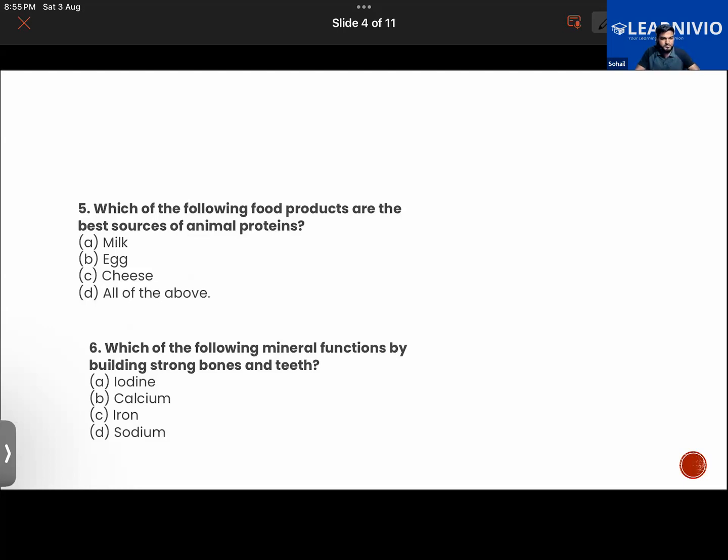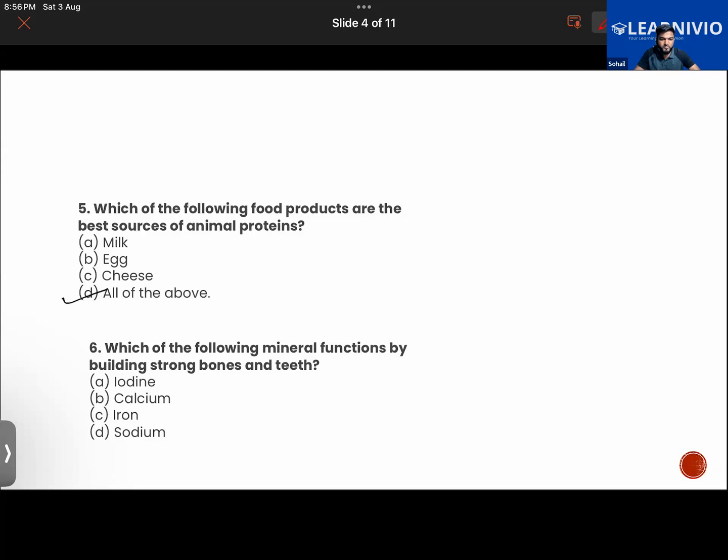Which of the following food products are the best sources of animal protein? It is all of the above. Very good. Because they are animals, like cows give us milk. Exactly. All of them contain a good amount of protein, whether it be milk, egg, or cheese. So all of them are animal-based protein.